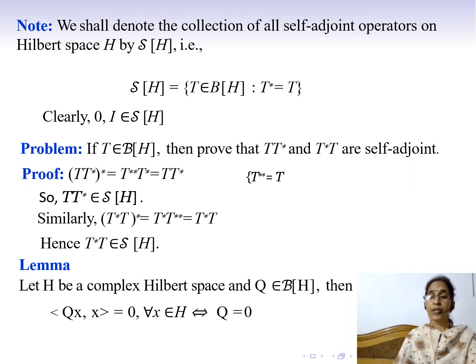Now we have a very important lemma. Let H be a complex Hilbert space and Q belongs to B of H, that is, Q is a bounded linear operator on H. Then we have to prove that the inner product of Qx and x is equal to 0 for every x in H if and only if Q is equal to 0.